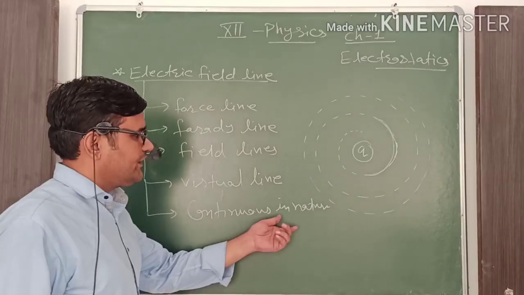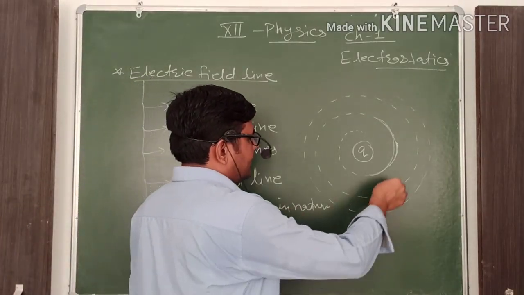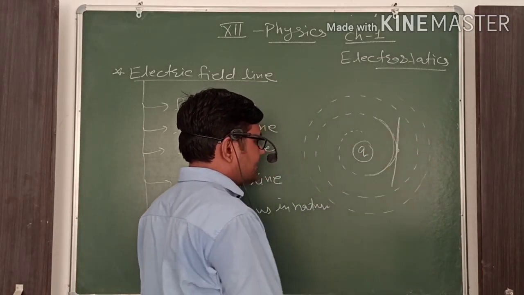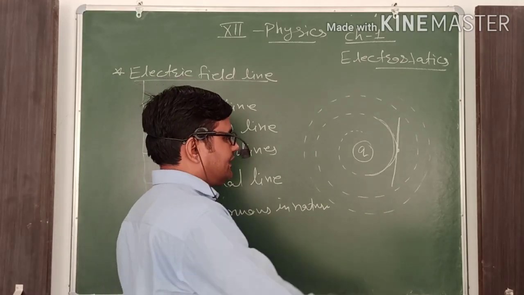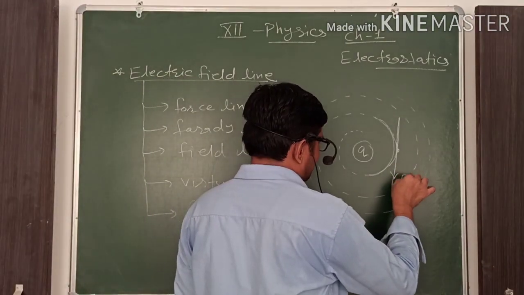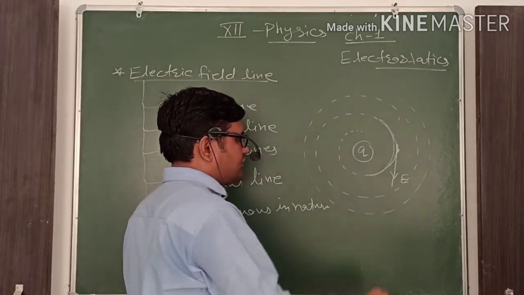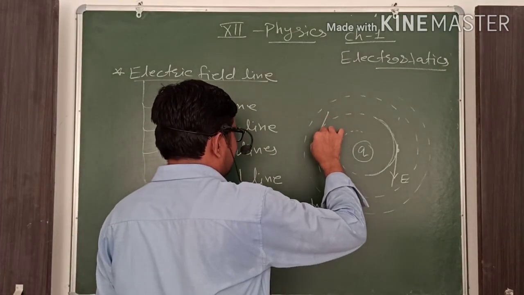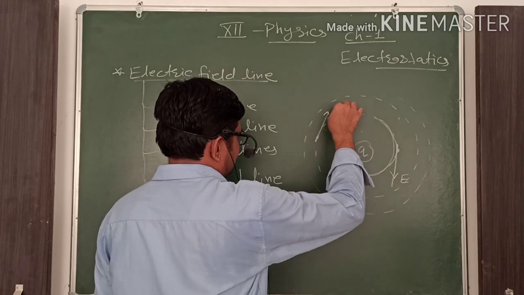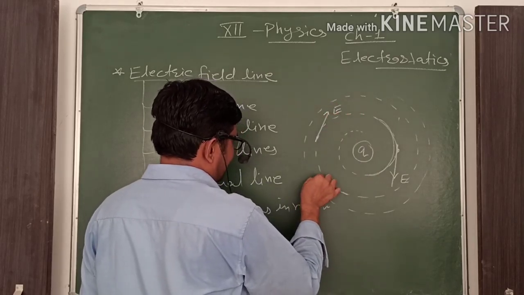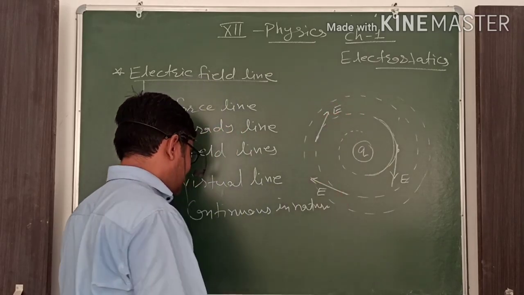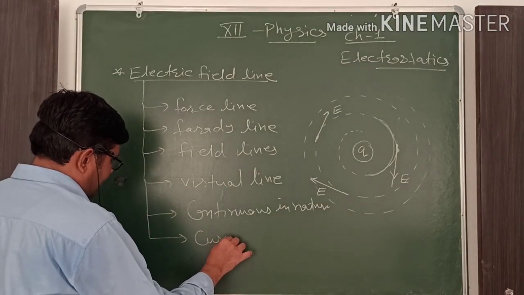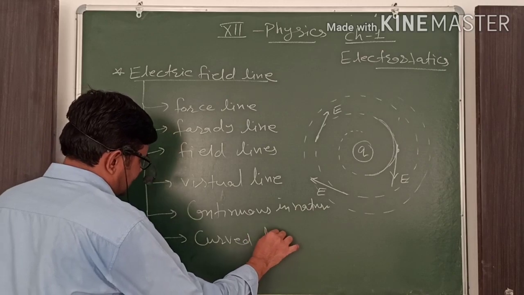When we draw a tangent upon these lines, it represents the direction of the electric field. Like at this particular point, the electric field direction is this, and at this particular point, the electric field direction is this. Now, they are curved lines.